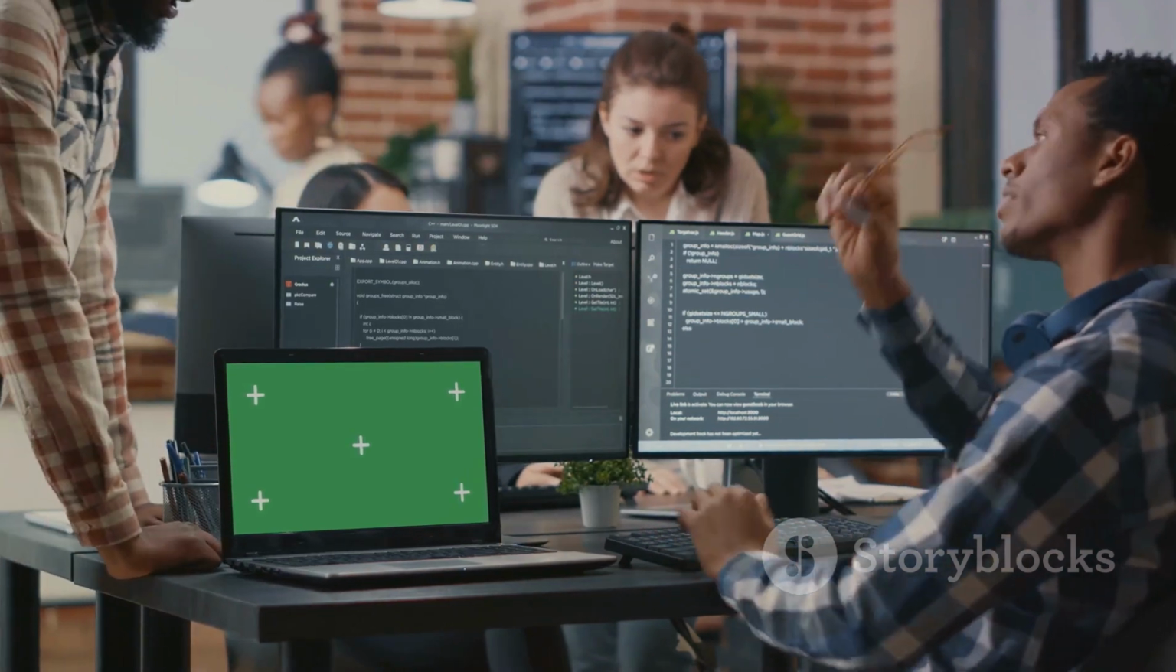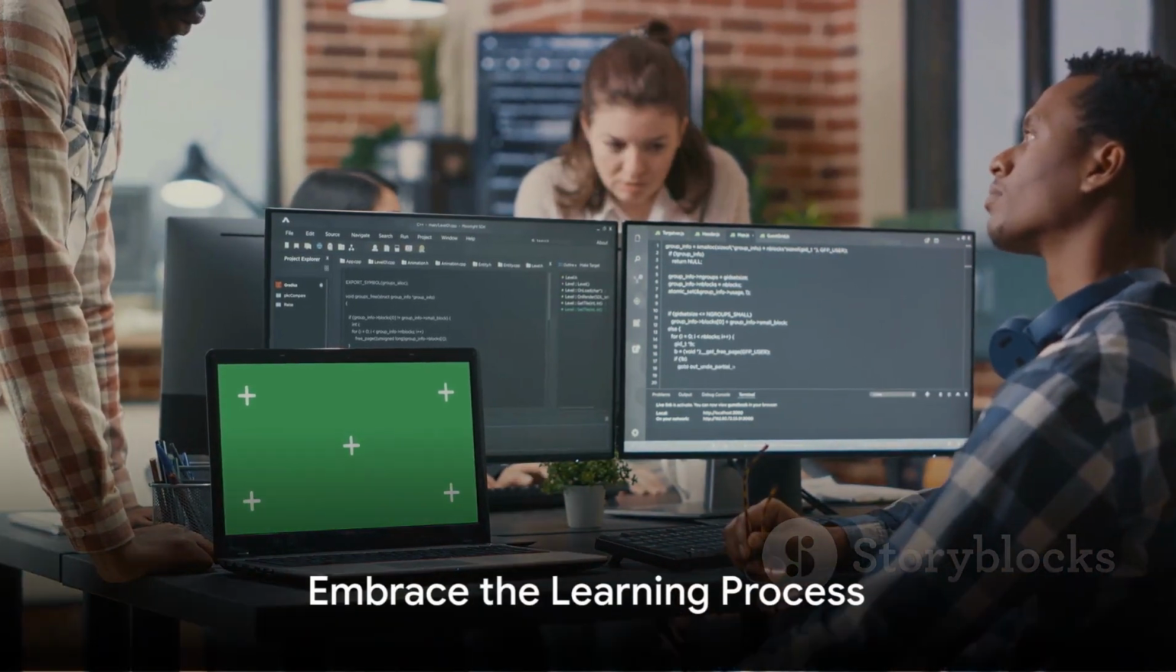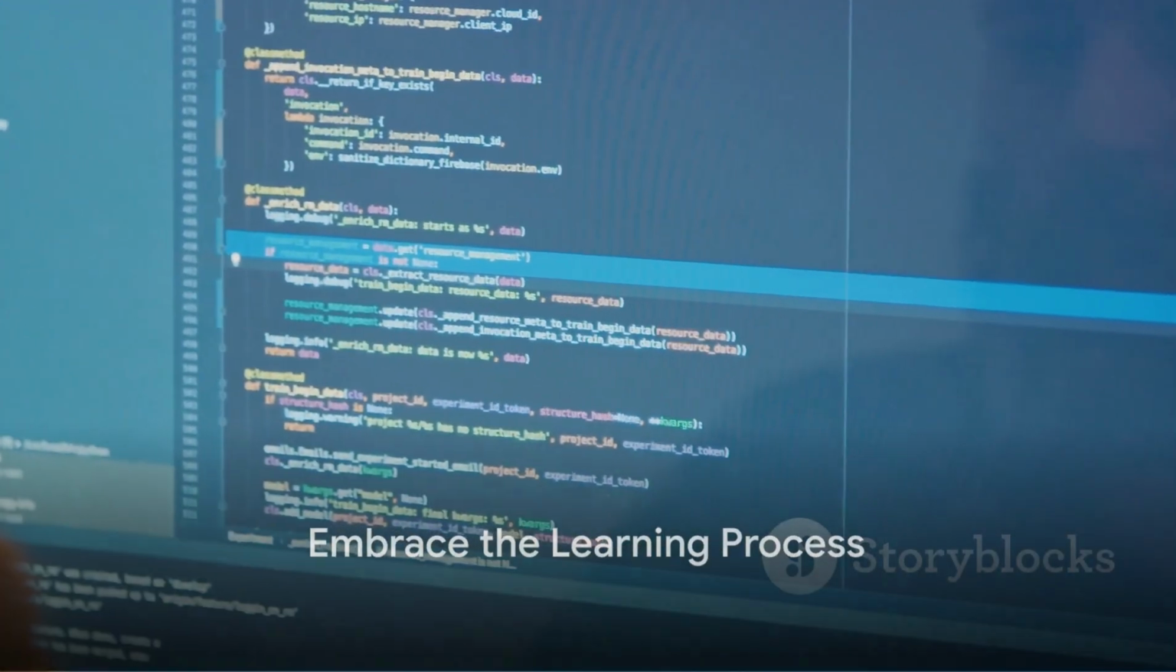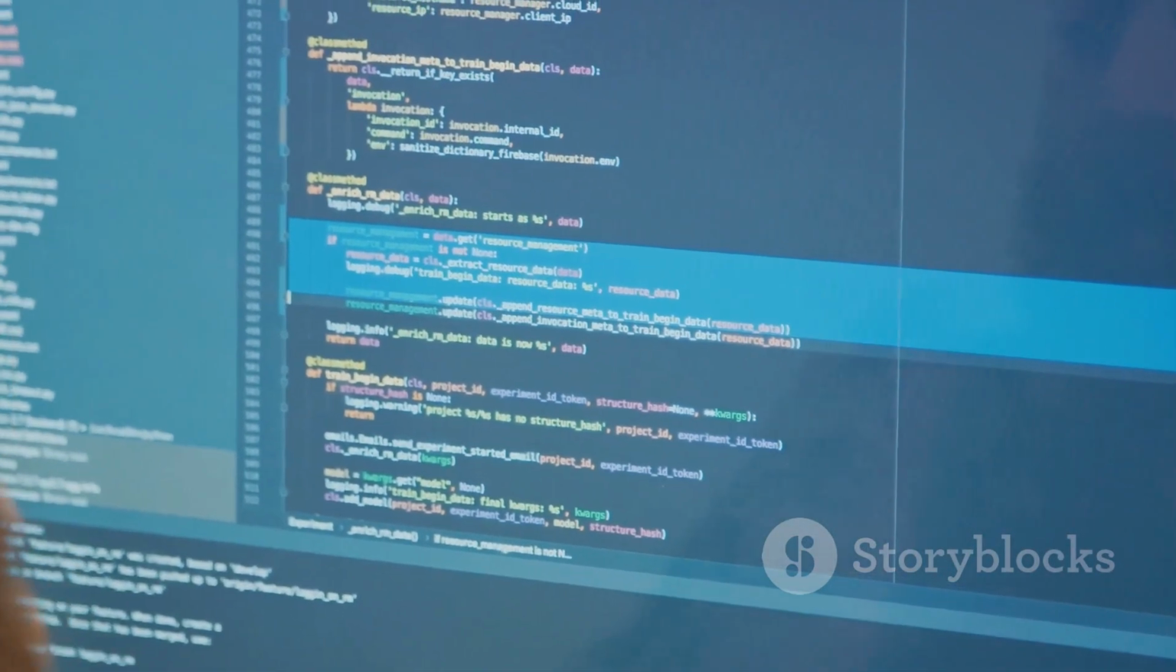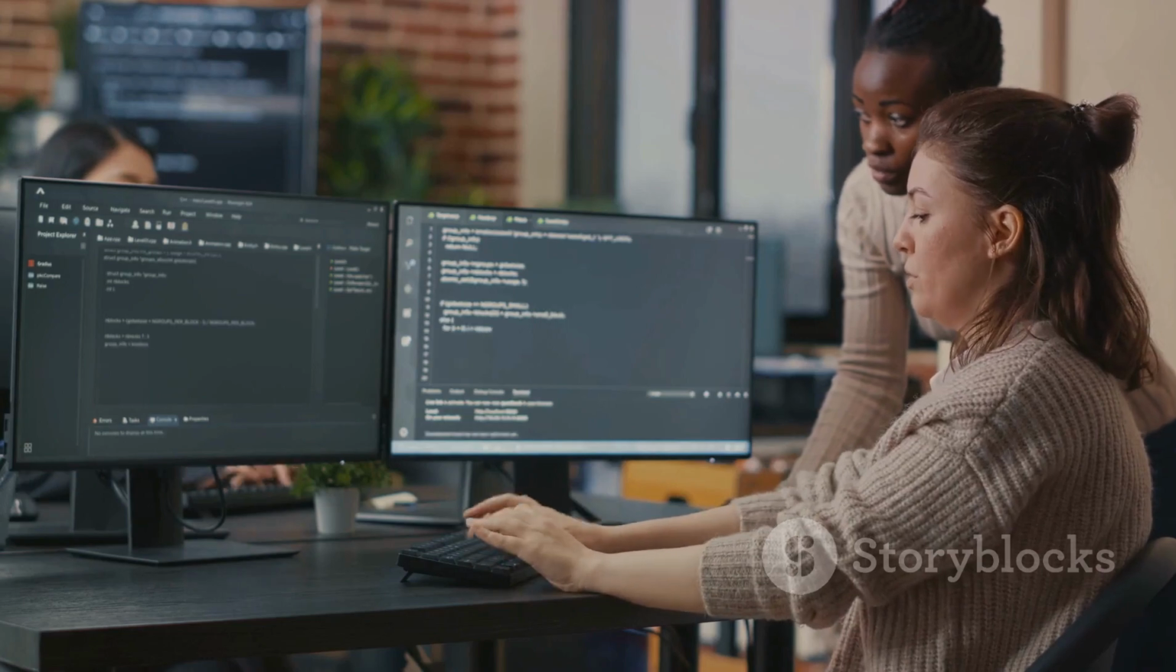And finally, don't get disheartened if you stumble. It's all part of the learning process. Remember, mastering a programming language takes practice. Keep coding and you'll continue to improve. Happy coding!